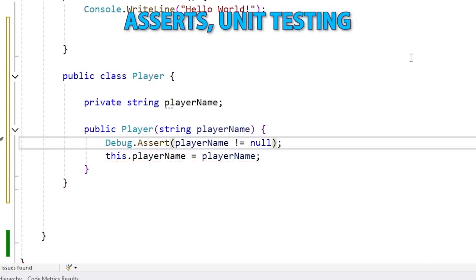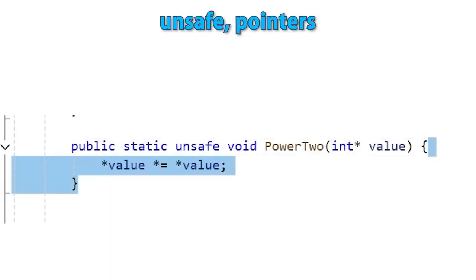With this, you can validate your own code to make sure everything is behaving exactly as intended. Next is going to be a lecture on writing unsafe C# code and working with pointers.